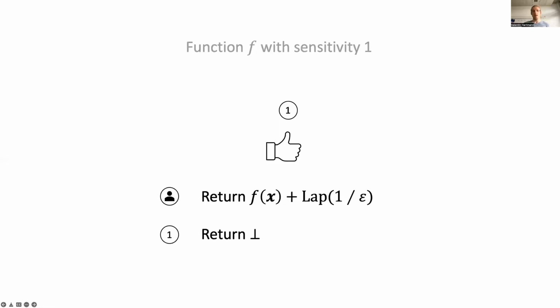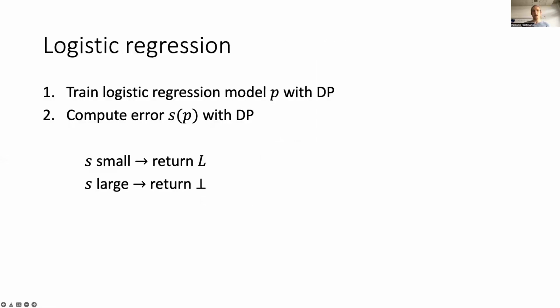This is a toy example, but let me give you a more interesting example that we analyze in our paper. Assume a data analyst that trains a logistic regression model in a differentially private way. After having trained the model, they compute the error that this model makes on a held-out test set. If the error is sufficiently small, the data analyst releases the model. However, if the error is too large for the intended application, there is no use in releasing the model, and the data analyst instead only releases the bottom symbol. Intuitively, and also analytically, as we show in the paper, much less information about the private database should be revealed when only the bottom symbol instead of the model parameters is released.